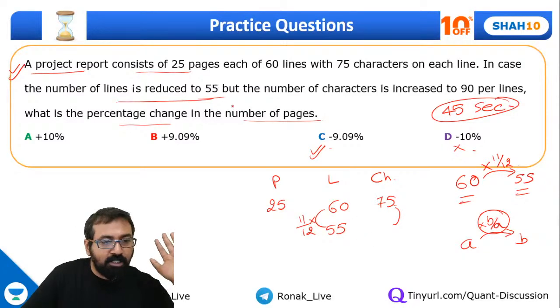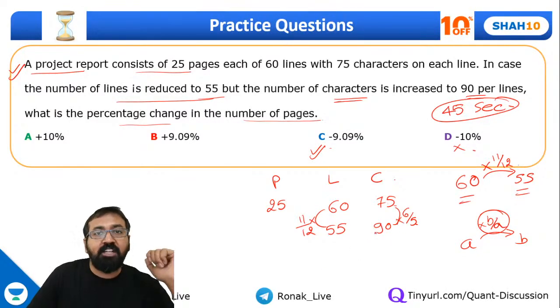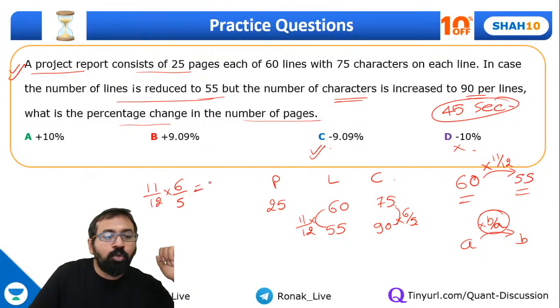But the number of characters are 90 per line. So this is becoming 90. So 75 to 90, can I say it has become 6 by 5th of the previous one? What is 90 upon 75? It's 6/5. Correct. So now please understand what is the total change over here. So 11 by 12th into 6 by 5th. If I solve this, this will come out to be 11 by 10th.